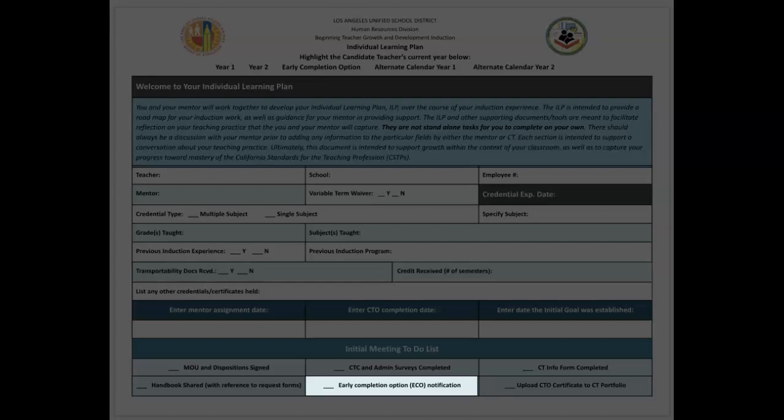However, you are not allowed to assist your candidate teacher in completing the application or in any of the required documents. Upload the candidate teacher orientation certificate to the candidate teacher's portfolio.